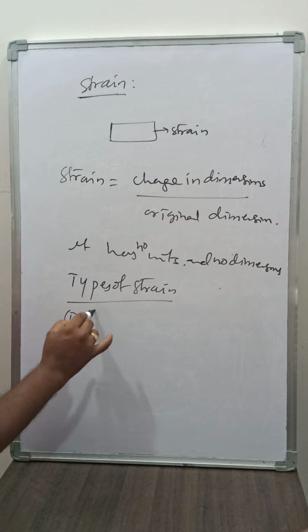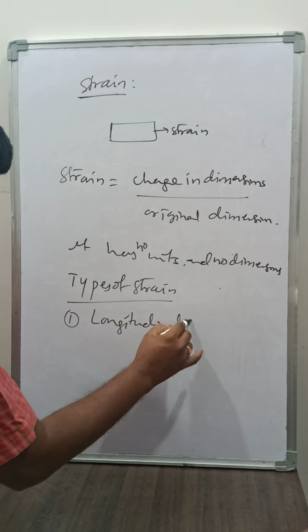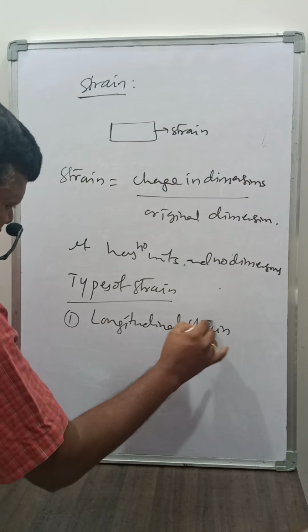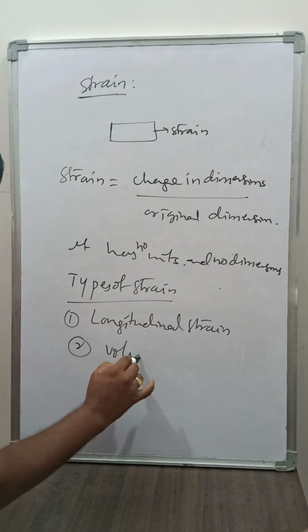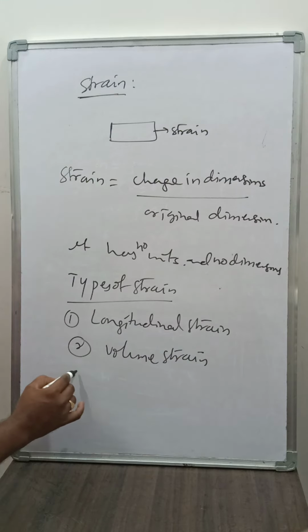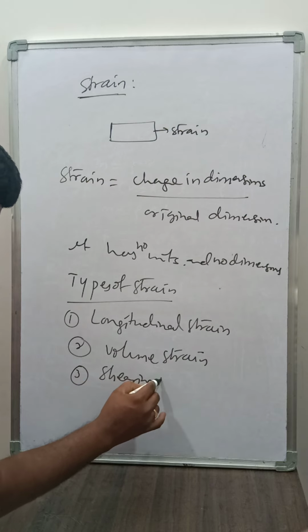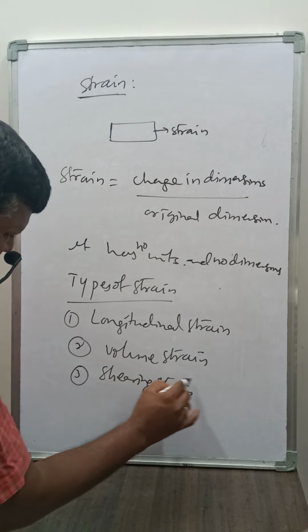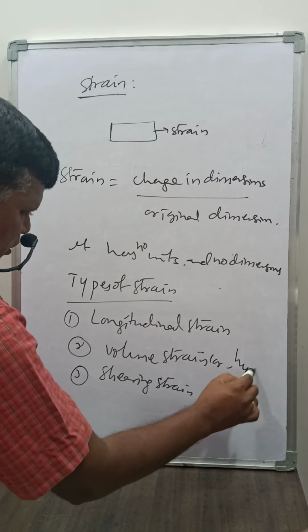We have some types of strain. One is longitudinal strain. The next one is volume strain, and the third one is shearing strain. The volume strain we can also call hydraulic strain.